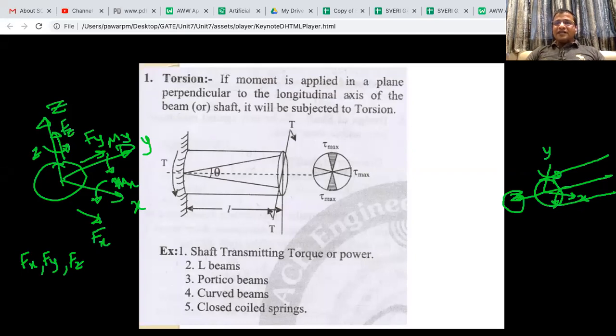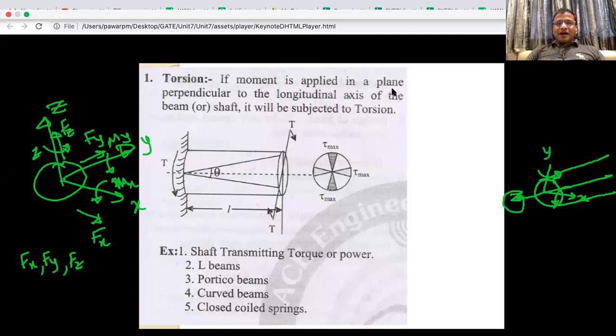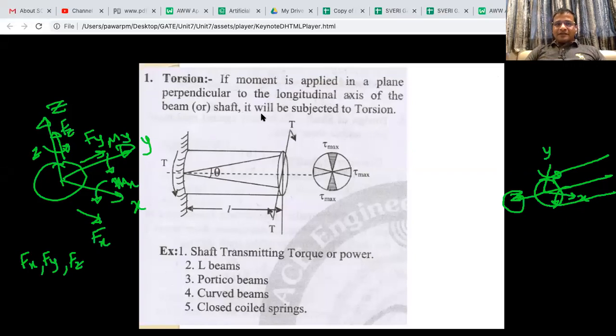If a moment is applied in a plane perpendicular to the longitudinal axis, then that beam or shaft will be subjected to torsion. You can note here how torsion gets created, and shear stresses are generated due to torsion. Examples: shaft transmitting power, L beam, portico beam, curved beam, closed coiled springs. These torsional forces will come.